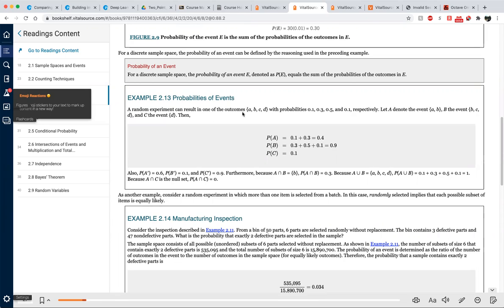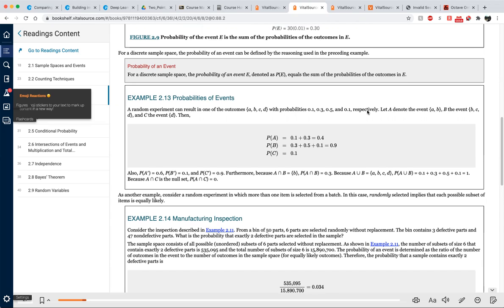So back to here, the probability of an event for a discrete sample space. The probability of an event, denoted P of E, equals the sum of the probabilities of the outcomes in E. So what does that mean? Let me explain using example 2.13, probability of an event. A random experiment can result in one of the outcomes a, b, c, d with probabilities 0.1, 0.3, 0.5, 0.1 respectively.